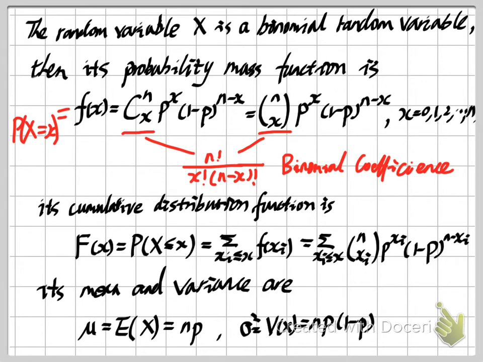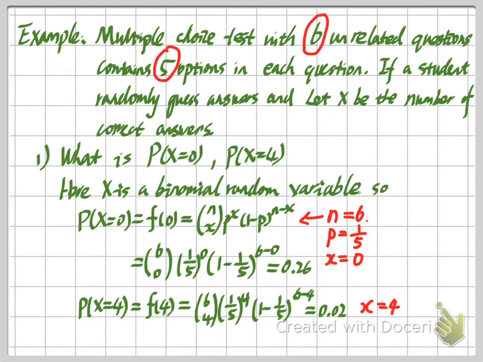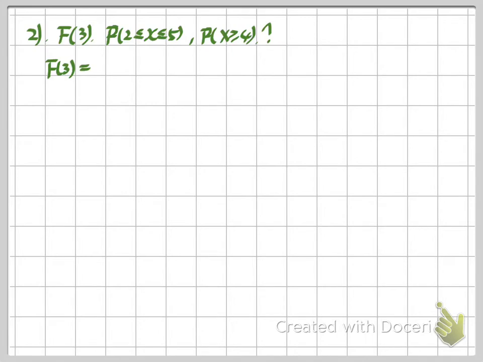The other way is, by the definition of our CDF, the value of the CDF at 3 is equal to the sum of our PMF up until the value of 3, right? So this is another way to compute this.